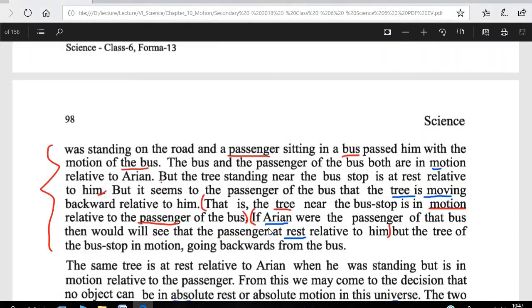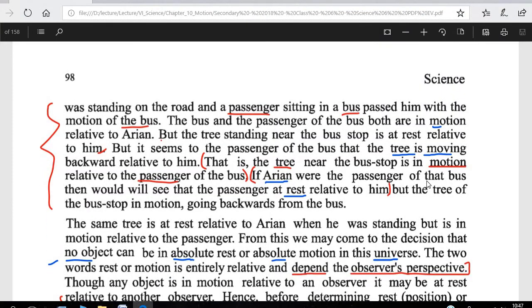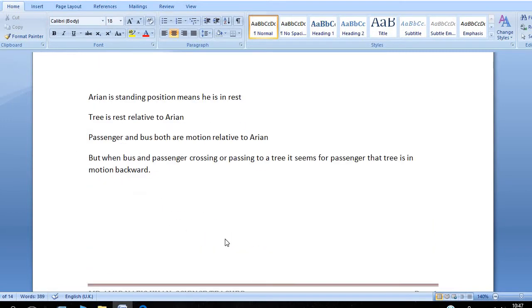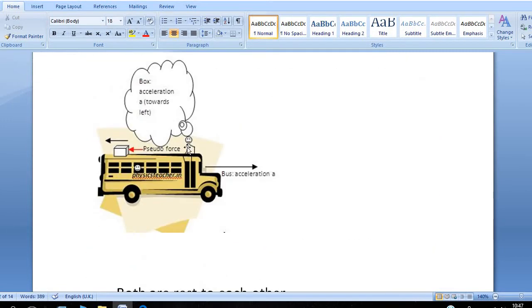Okay, so next line. If Aryan were the passenger of the bus, then we would see that the passenger is at rest relative to him, but the tree at the bus stop is in motion going backward from the bus. Another example: when Aryan is in the bus, he is at rest and the passenger is also at rest. So the passenger is at rest relative to Aryan.